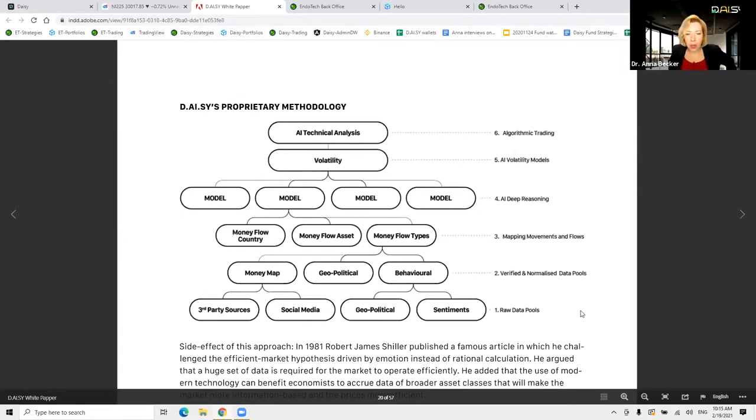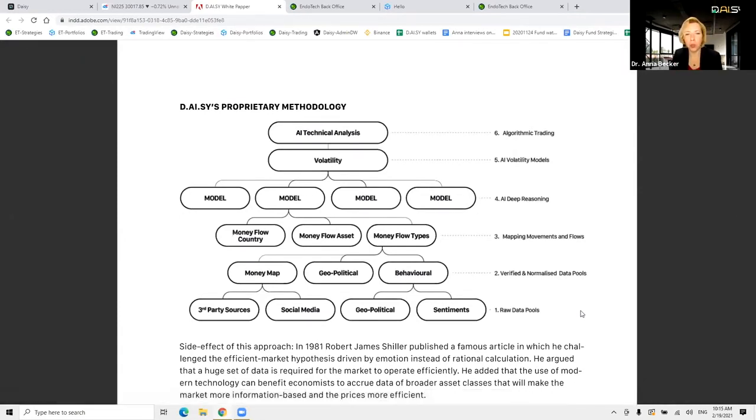So what is fundamental analysis for us? What are we trying to achieve? We are excellent when we know that markets are volatile. When we say volatile, it doesn't mean that it will go up, it just means that it will go somewhere. Once we know it will go somewhere, we can be very smart about patterns of how to trade, and that is what our technical analysis with Endotech does. I hope you can see my mouse showing you that the part of the algorithmic trading is done.